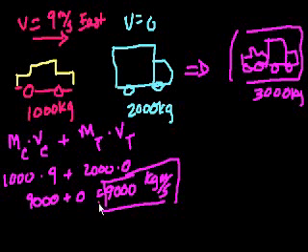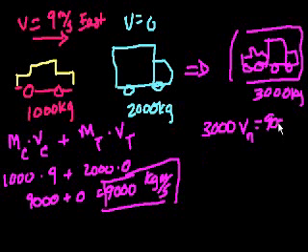So it still has to be 9,000 kilogram meters per second. So once again, mass times velocity. So mass is 3,000 times the new velocity. So we could call that, I don't know, new velocity, v sub n. That will equal 9,000.